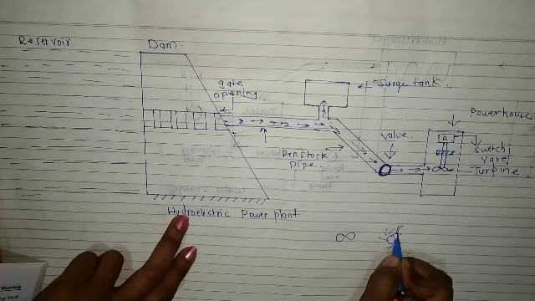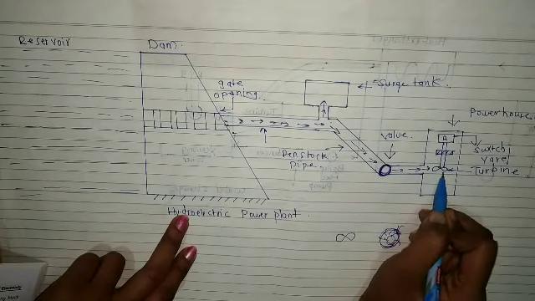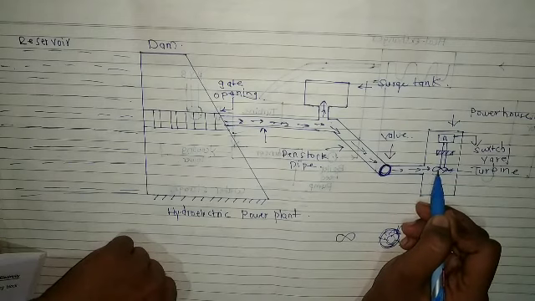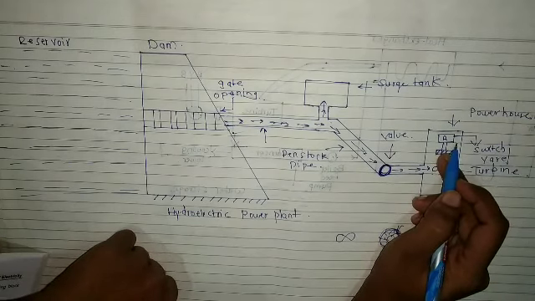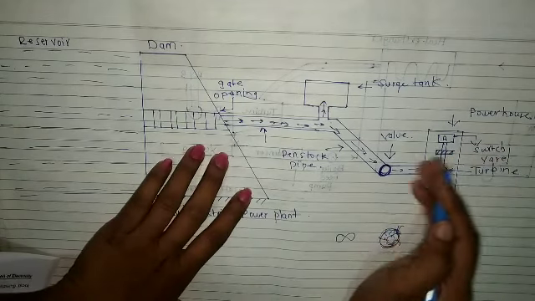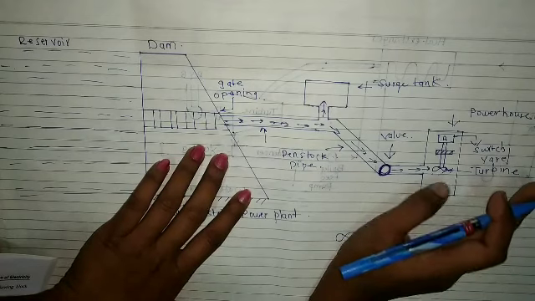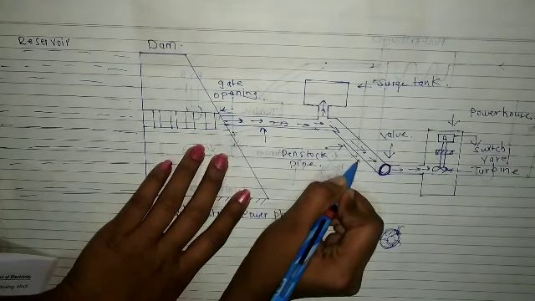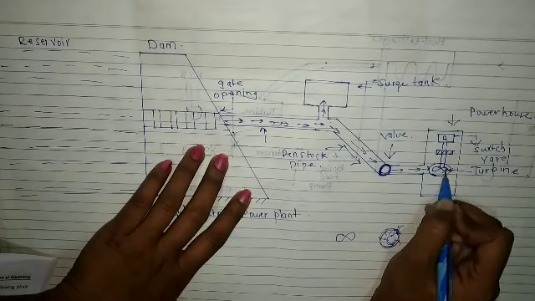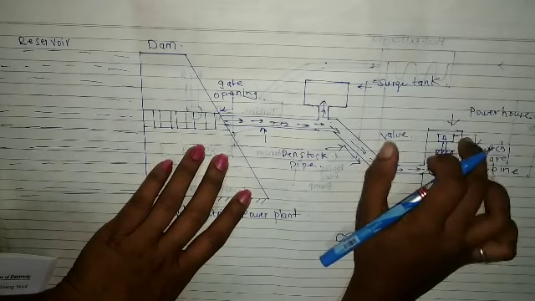Whenever water falls on the turbine, it will rotate. Due to this the shaft will rotate, and this will create electrical energy. Kinetic energy is first converted into mechanical energy, and then this mechanical energy is converted into electrical energy.